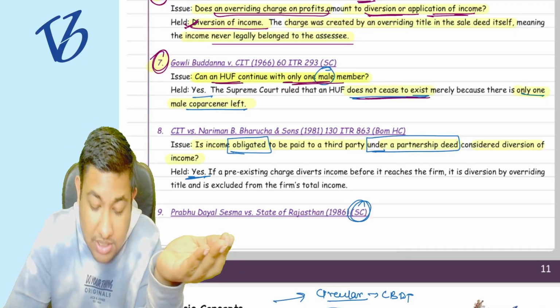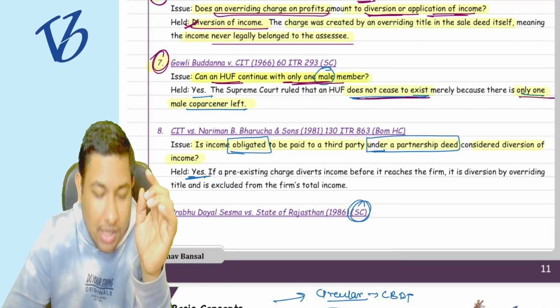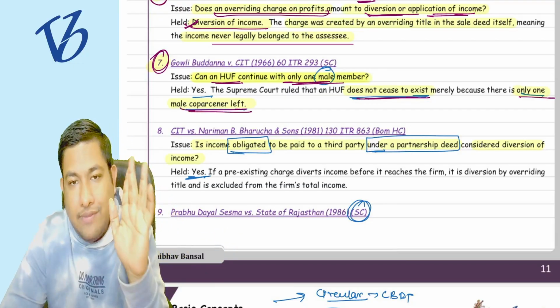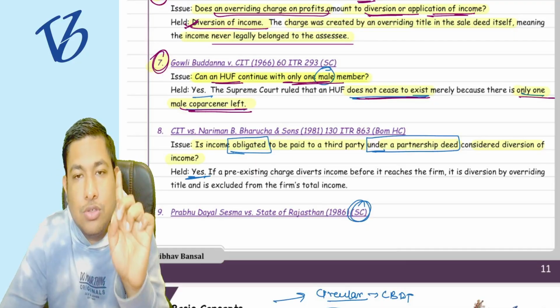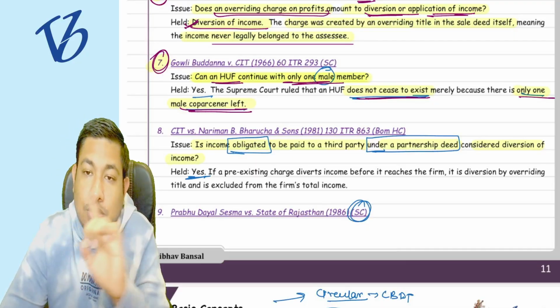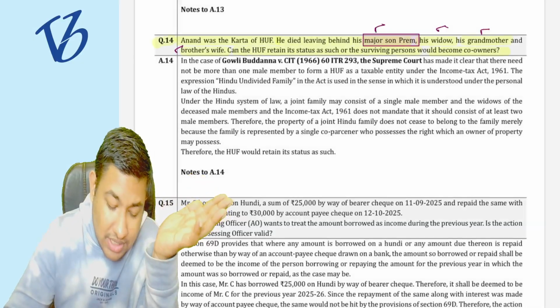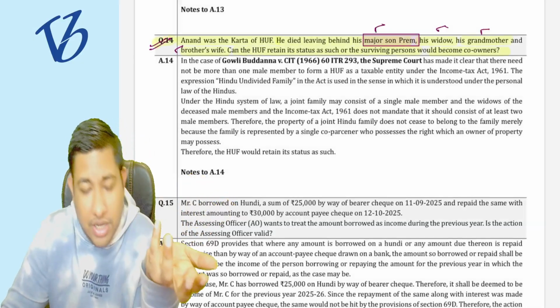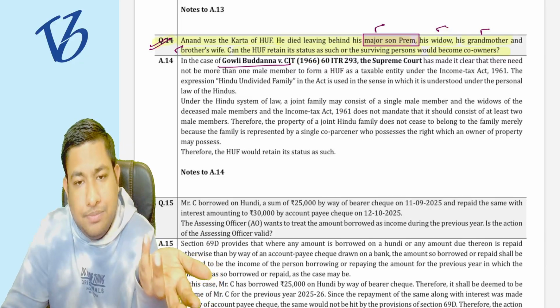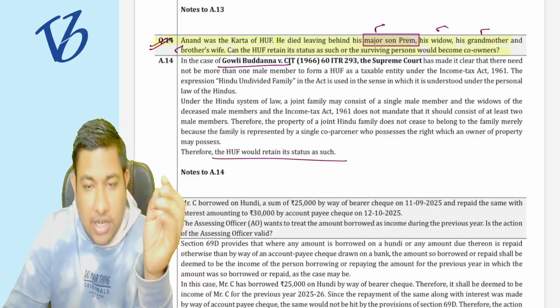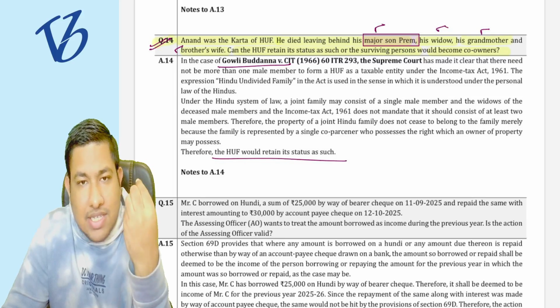Yes, it does not cease to exist even if only one male co-partner is left. It is also said by the Supreme Court. The same question they are asking you, and you already know the same case law. The HUF will retain its status. I have discussed each and everything.